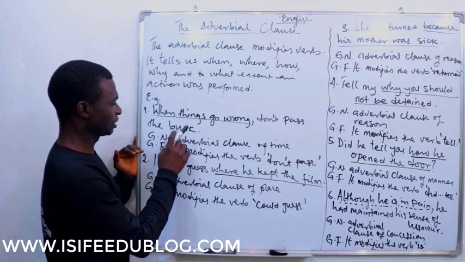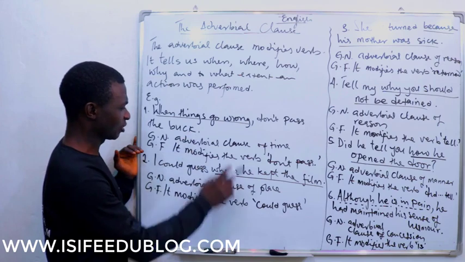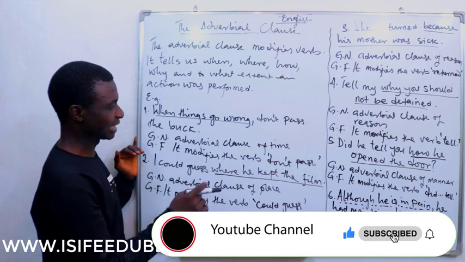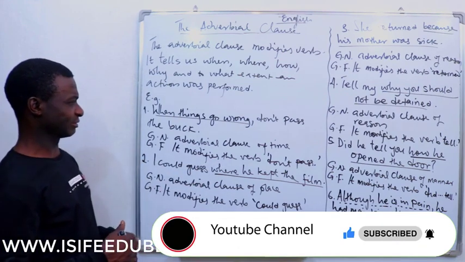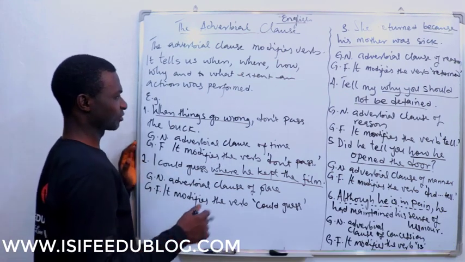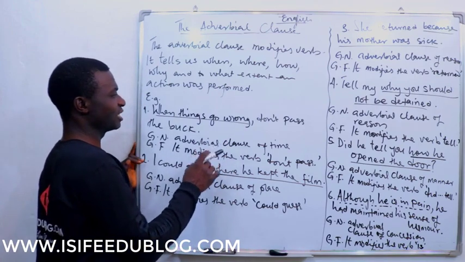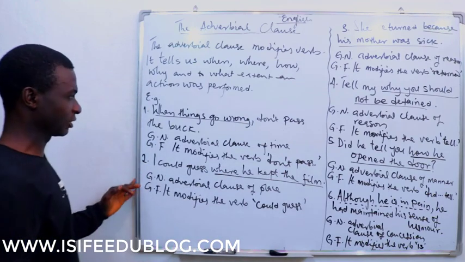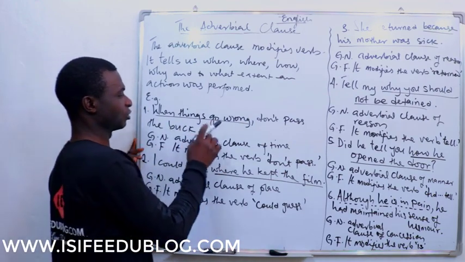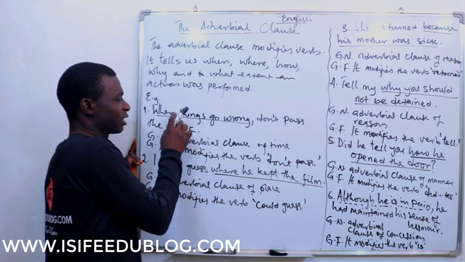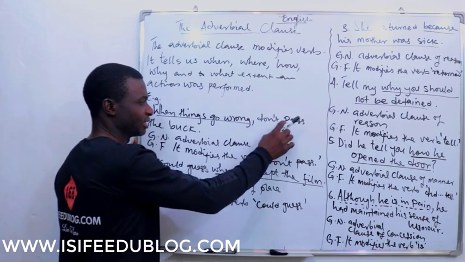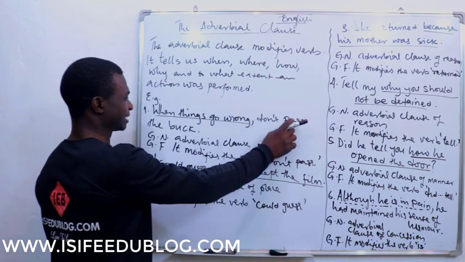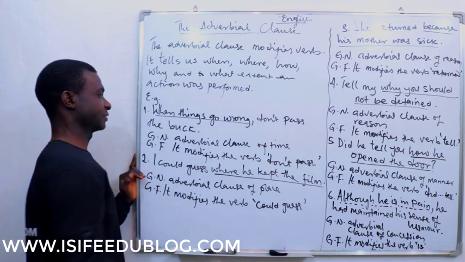Now, what is there? The issue is, "when things go wrong" is an adverbial clause of time. It modifies the verb "don't pass". Like I said in some other lessons, the main clause may have the verb that is referred to by the subordinate clause. "When things go wrong" doesn't come back to modify something within itself. It goes to the main clause to pick up its action. So "don't pass" is modified by this.